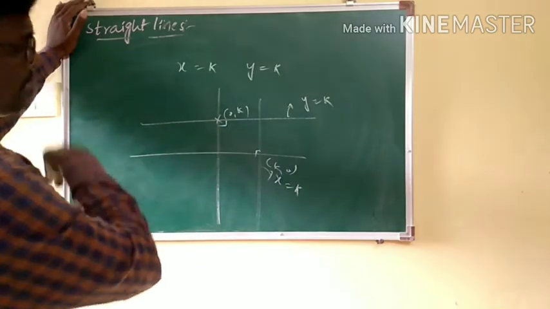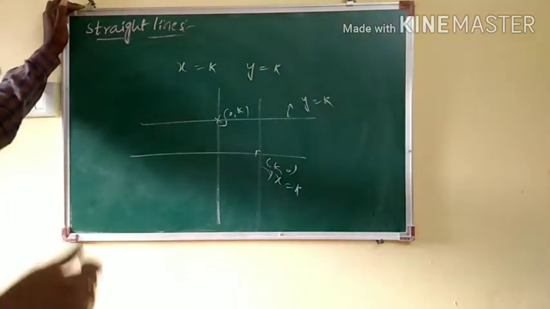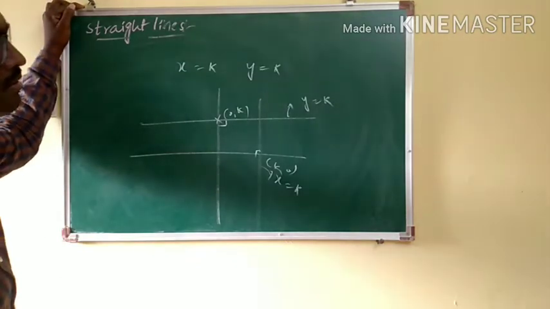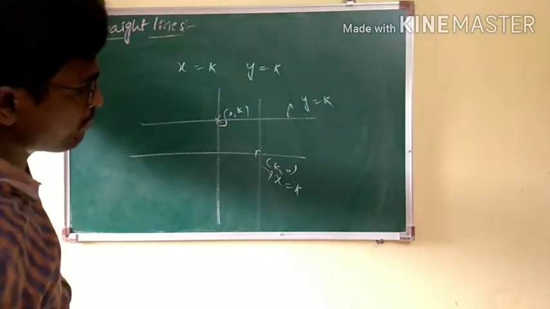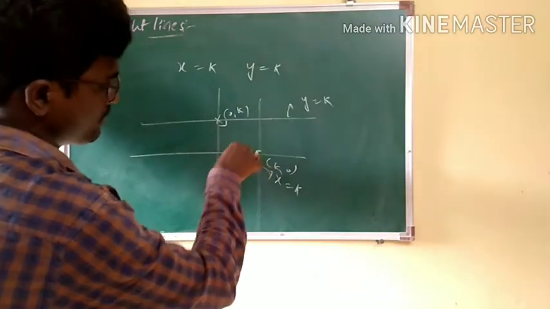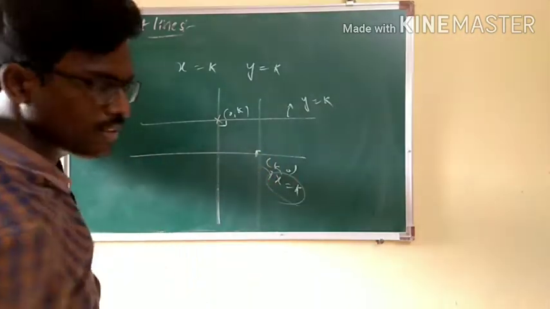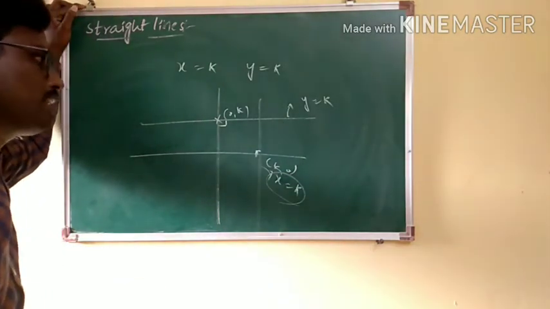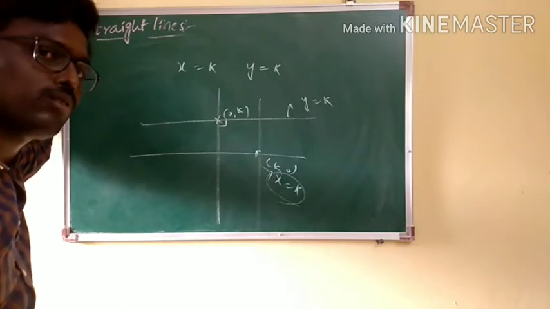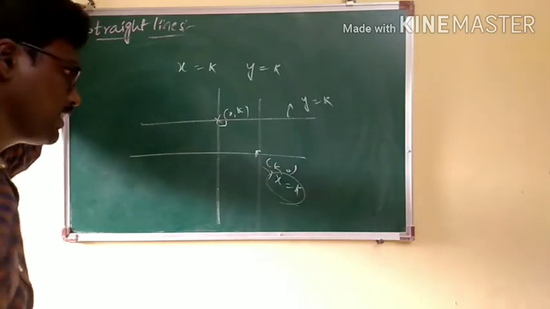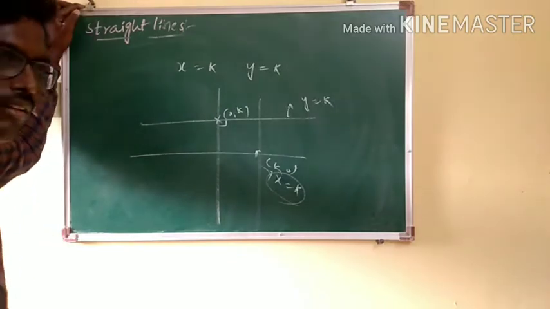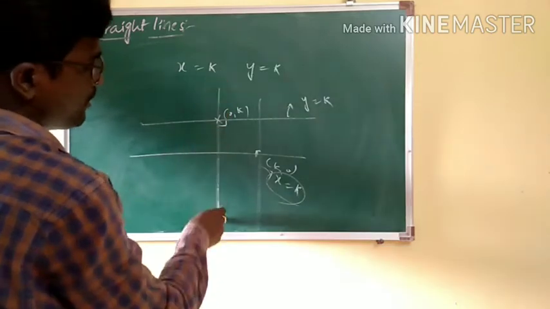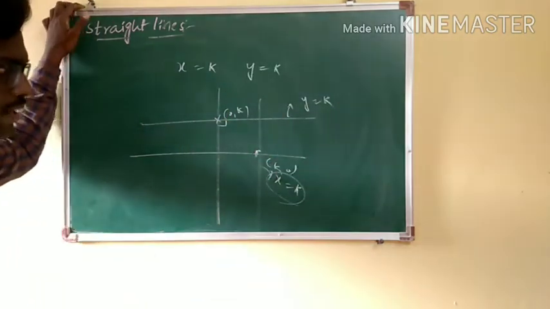And it is perpendicular. I can frame the statement in this way: the equation which is parallel to the y-axis and perpendicular to the x-axis, that is x equal to k. So if I frame the question like this, what is the equation parallel to the y-axis and perpendicular to the x-axis? That is x equal to k. And the equation which is parallel to the x-axis and perpendicular to the y-axis, that is y equal to k.